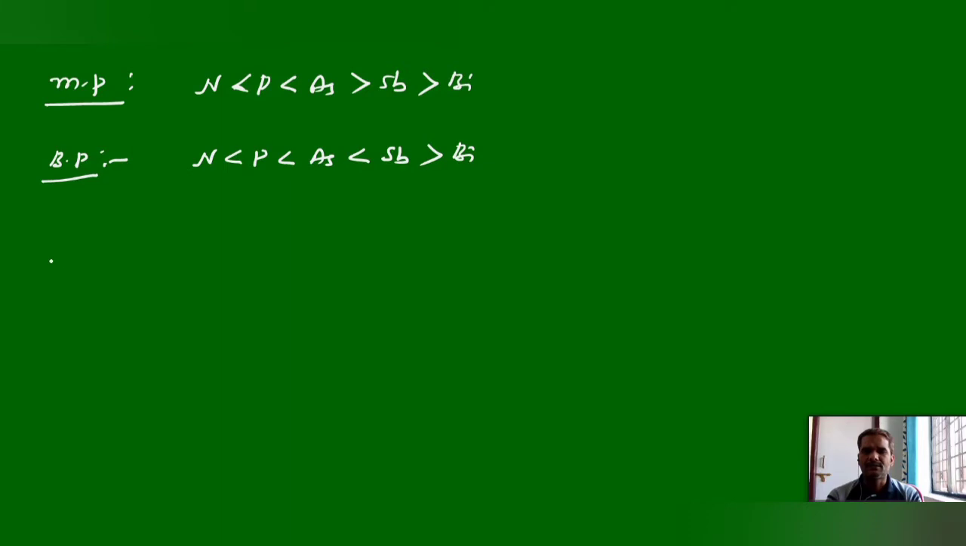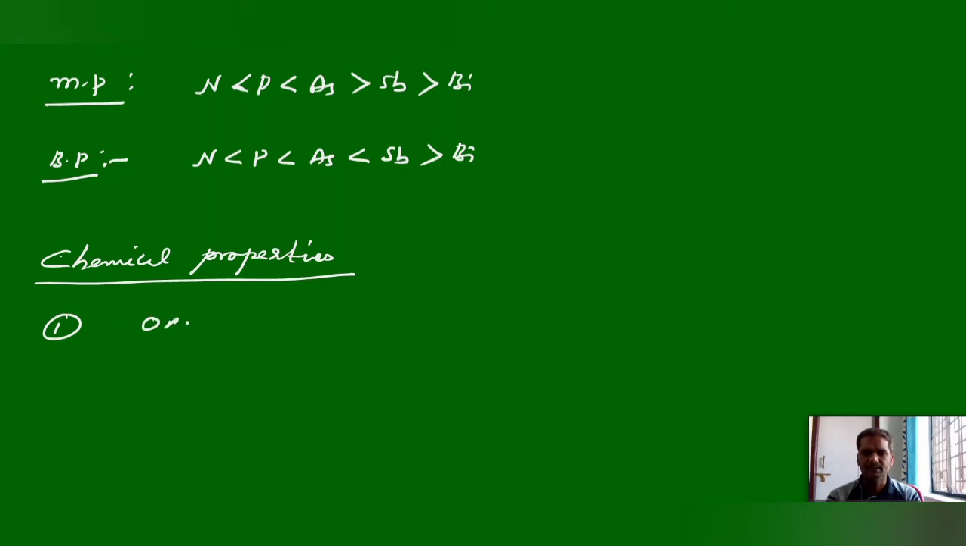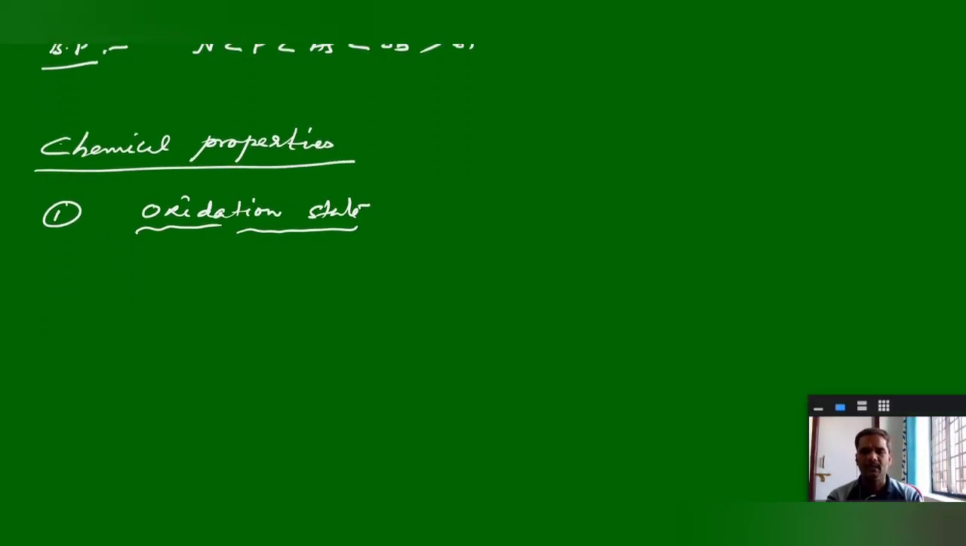Next, chemical properties. The first one is oxidation state. The common oxidation states of these group elements are -3, +3 and +5. Commonly they can show these.